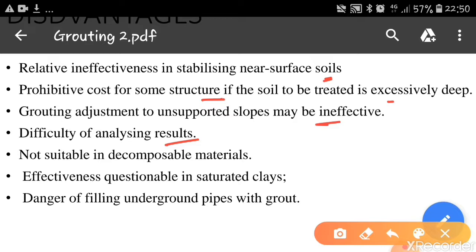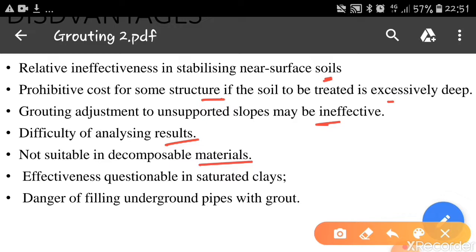When we do the compaction, we cannot predict how much strength we are going to get from this grouting. That's why it is difficult to predict the results. Not suitable in decomposable material. When we have a decomposable material under the ground, it is not possible to do the grouting by using these techniques. Effectiveness questionable in saturated layers, saturated clays.